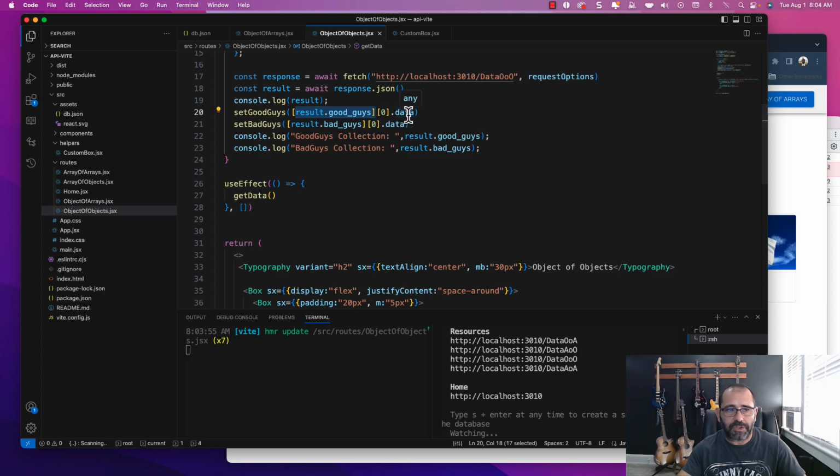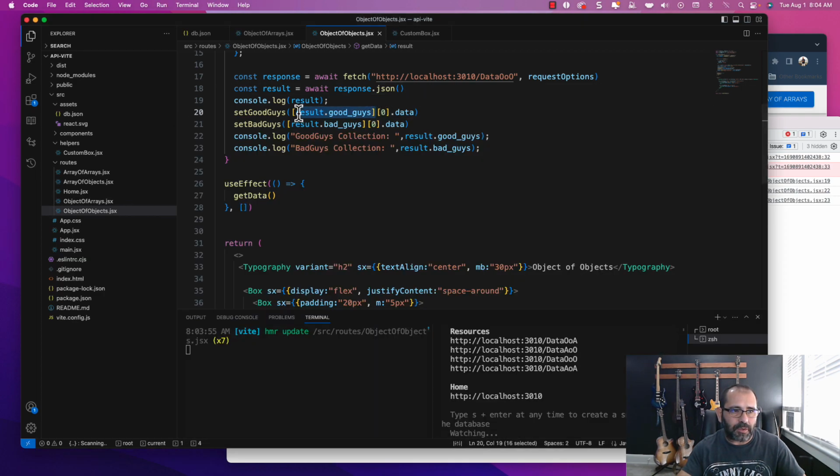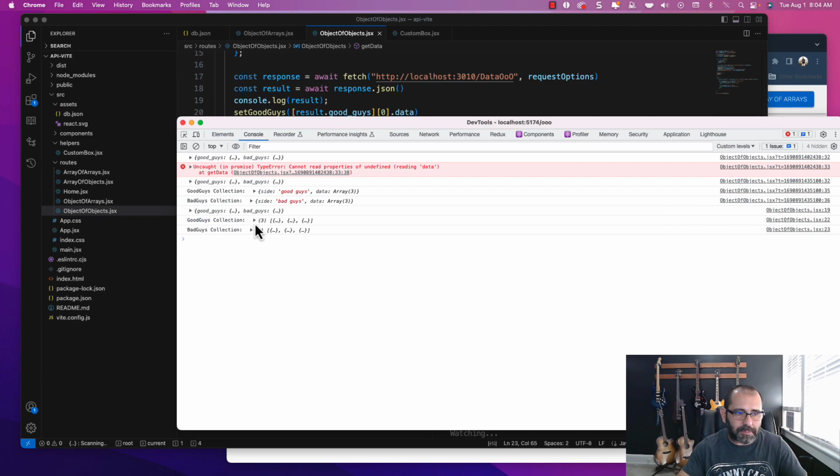So basically what we're doing is we're getting this array right here, and then we are calling which piece of data, which position inside of that array we need, and then what's inside it. We're getting the errors from before when it wasn't working. We are turning it into an array so we can pass it to the state as an array. Right now, because I'm console logging result good guys, you're not going to see that. But if I console log this entire thing instead, I'm going to grab this and pass it in there, and now you can see that it's been converted into an array.